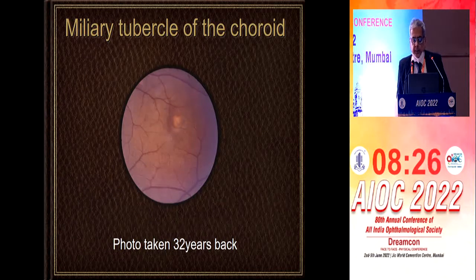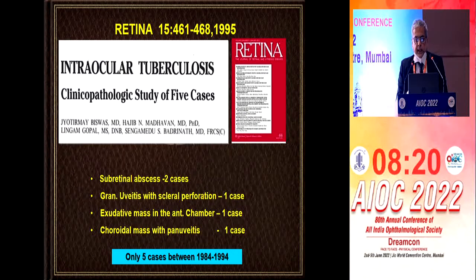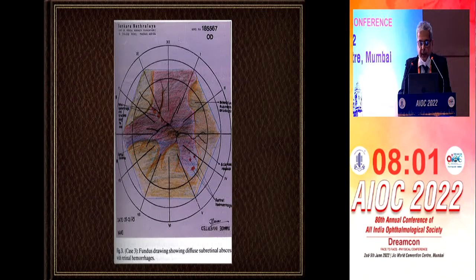This was a case of miliary tuberculosis of the choroid, photographed 32 years back. So I started looking into the histopathology department for clinicopathological confirmation of tuberculosis cases, and I got only 5 cases in a 10-year period. These include subretinal abscess, granulomatous uveitis with scleral perforation, exudative mass in the anterior chamber, and choroidal mass with panuveitis.